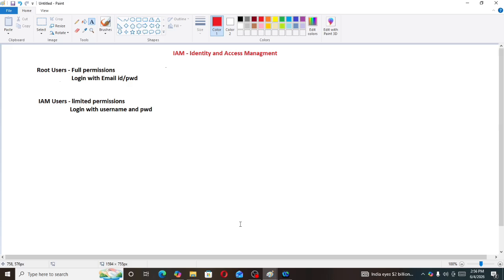Then what is a root user? Root users have full permissions and can be logged in with email ID and password. Then what is an IAM user? IAM users have limited permissions and can be logged in with username and password.